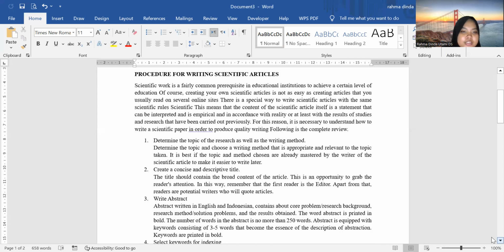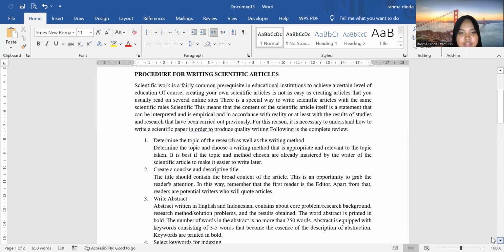First, determine the topic of the research as well as the writing method. Determine the topic and choose a writing method that is appropriate and relevant to the topic taken. It is best if the topic and method chosen are already mastered by the writer of the scientific article to make it easier to write later.